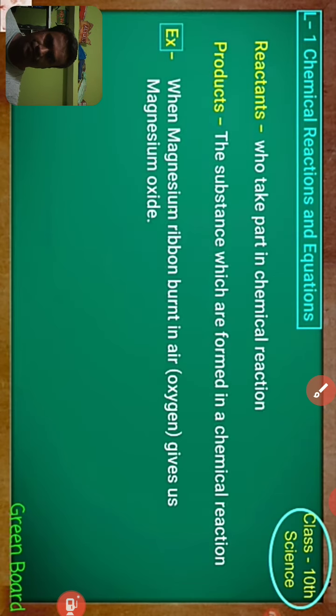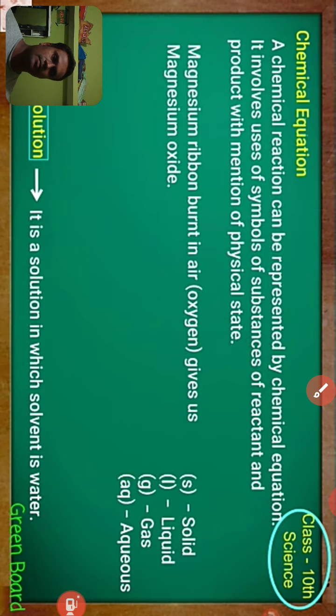So now next, chemical equation. We can represent any chemical reaction in symbolic form, right? That is what a chemical equation means.